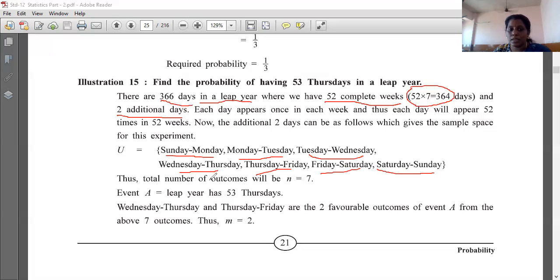So the total number of outcomes will be 7. See how many there are: 1, 2, total outcomes how many? 3, 4, 5, 6, and 7. So total n comes to 7.